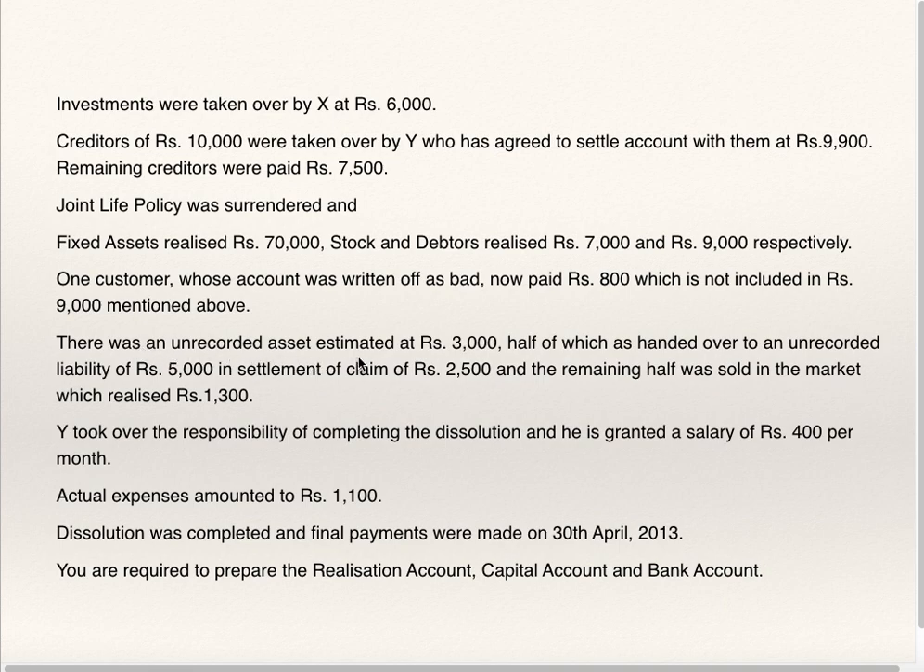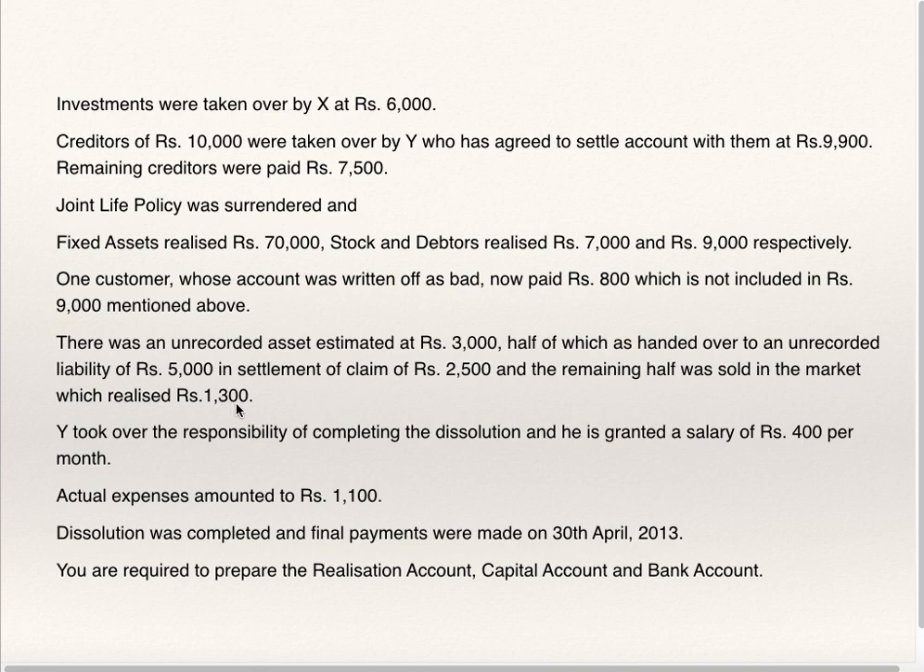There was an unrecorded asset estimated at 3,000, half of which was handed over to an unrecorded liability of 5,000 in settlement of a claim of 2,500, and the remaining half was sold in the market, which realized 1,300. Unrecorded asset was there whose value is 3,000. Half they have handed over for settling the unrecorded liability which is 5,000. So the unrecorded asset which remained is only 1,500. They have sold it in the market for 1,300.